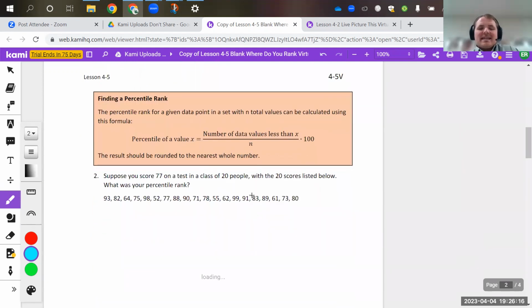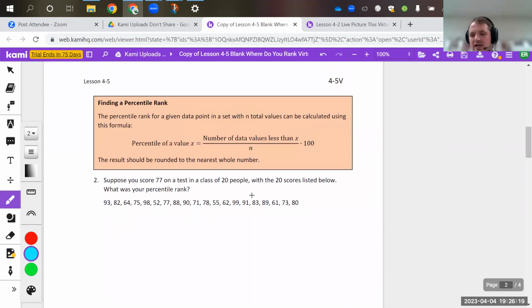Now this is coming into calculating the percentile, which hopefully the equation up here is going to make a little bit of sense. We're looking at if somebody scores a 77 on a test, it doesn't have to be out of 100, in a class of 20 people, what is their percentile rank?